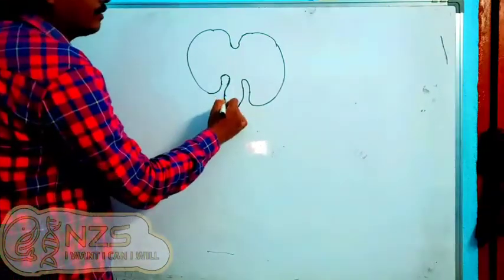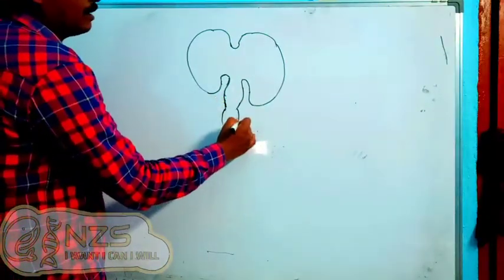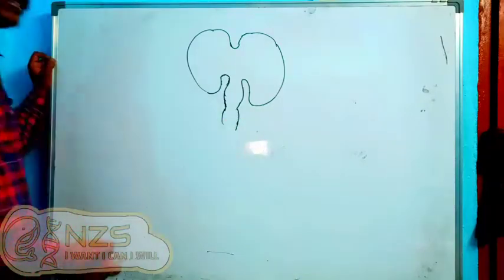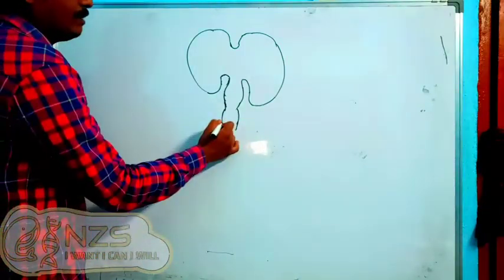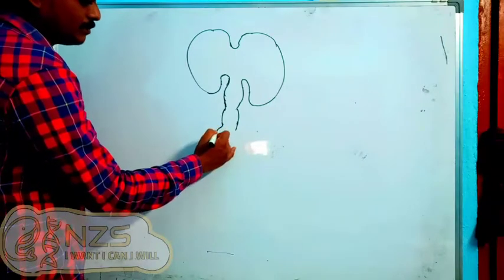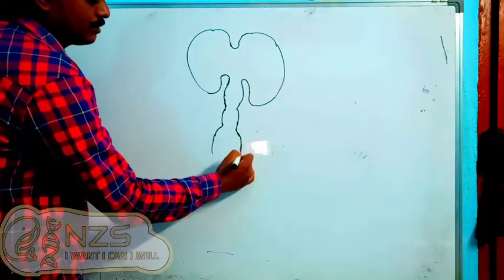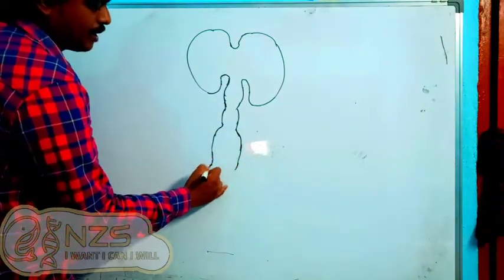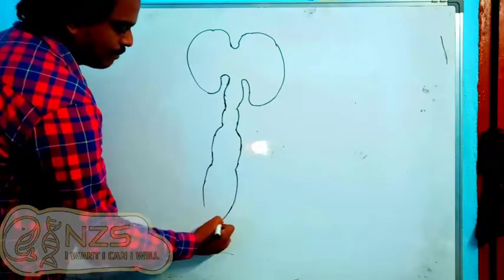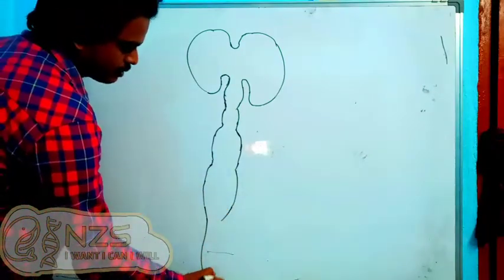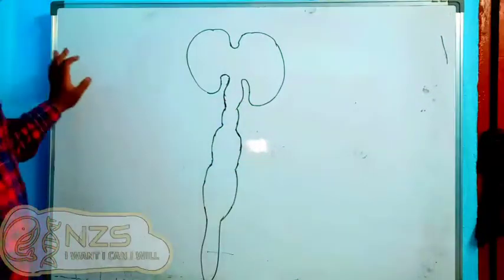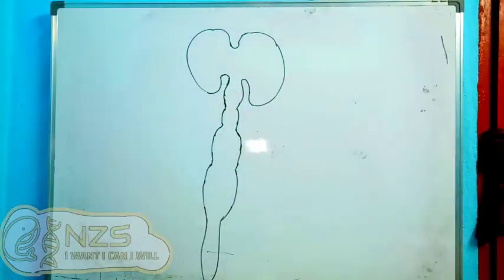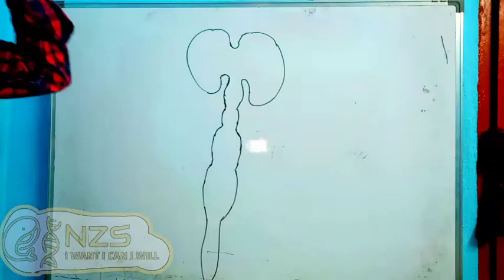After the diencephalon, we have the midbrain, where the brain stem starts, and from the midbrain we have the pons. Then we have the medulla oblongata, which continues as the spinal cord. So this is a normal graphical representation.